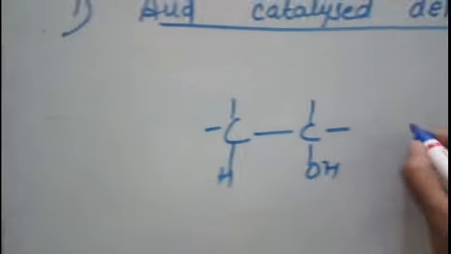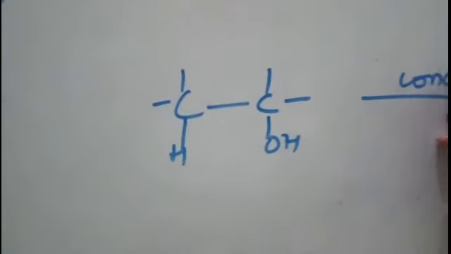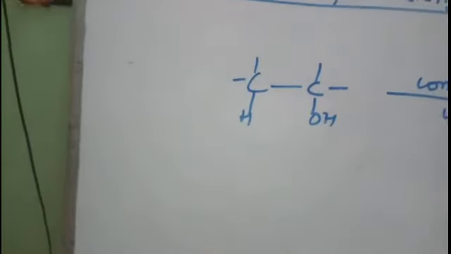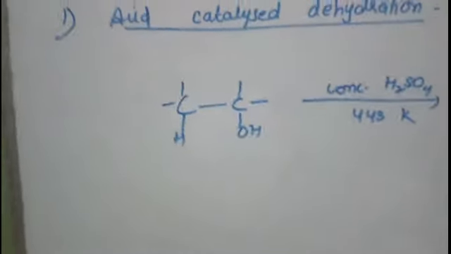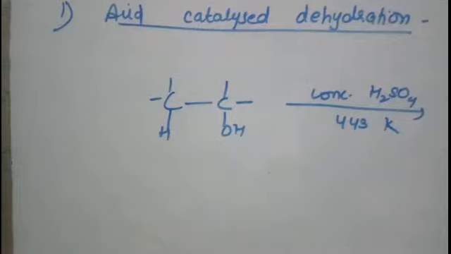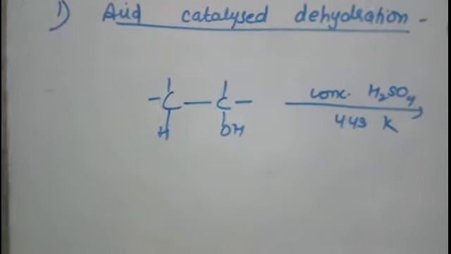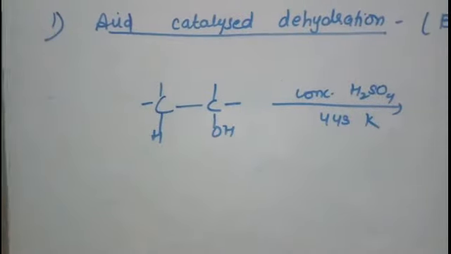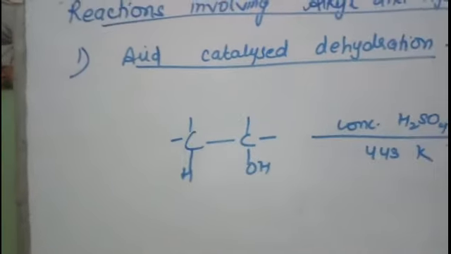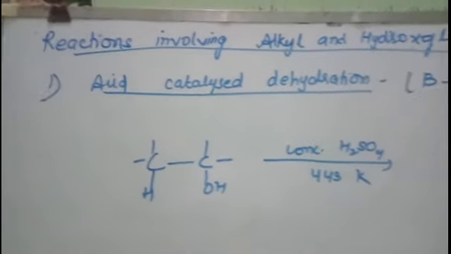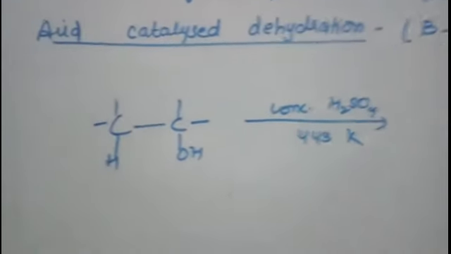This is alcohol. When it is treated with concentrated sulfuric acid, this reaction with concentrated sulfuric acid and with primary alcohol, because you know that the reactivity of tertiary alcohol is more than secondary than primary, right? So the reaction will proceed in the same way. For primary we require higher temperature, for secondary a little bit lower, and for tertiary still lower conditions are required for this reaction. So here for the primary alcohol the temperature required is 443 Kelvin and it occurs in the presence of concentrated sulfuric acid. So what happens?